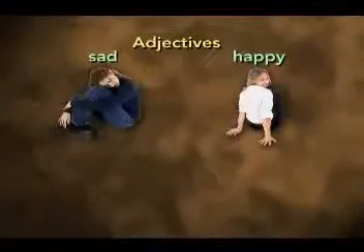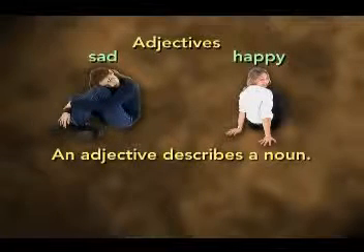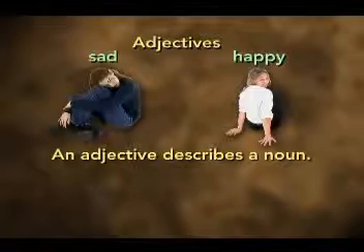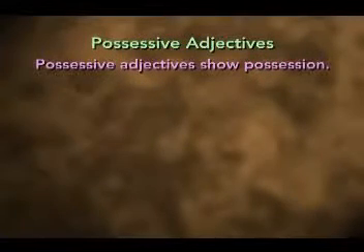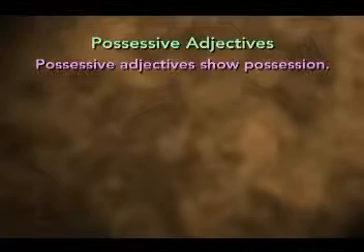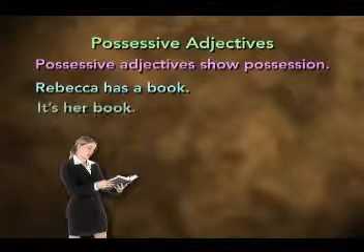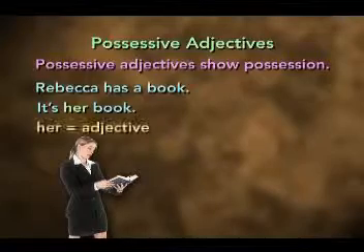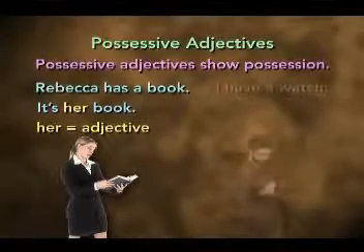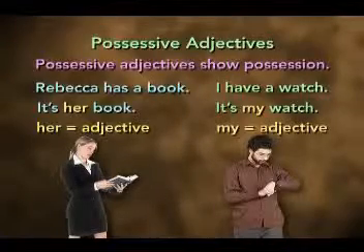We already know adjectives like sad and happy. They are descriptive. They describe the noun. Okay. These new adjectives, the possessives, show possession, who it belongs to. Listen to these sentences. Rebecca has a book. It's her book. It's Rebecca's book. It's her book. Her is the adjective, right? And I have a watch. It's my watch. My is the adjective.